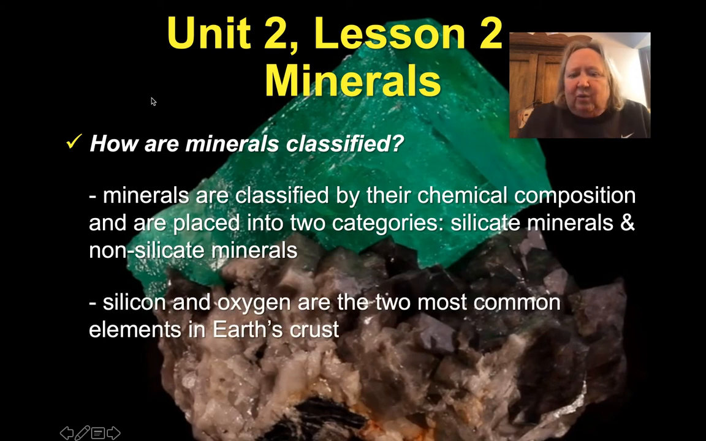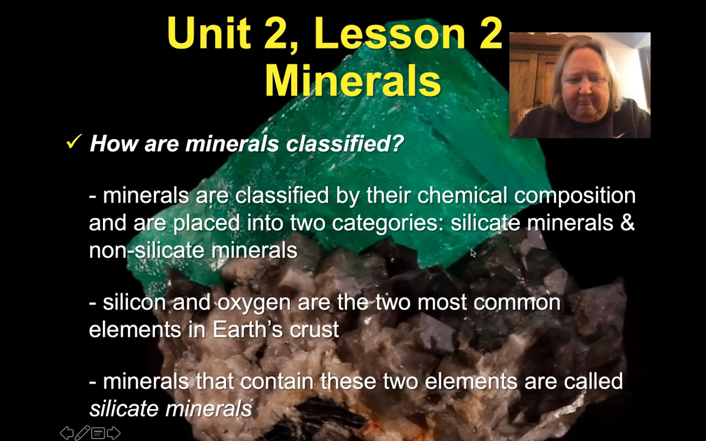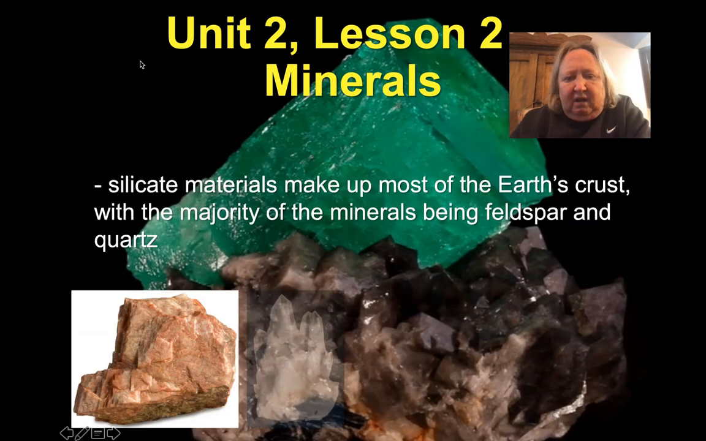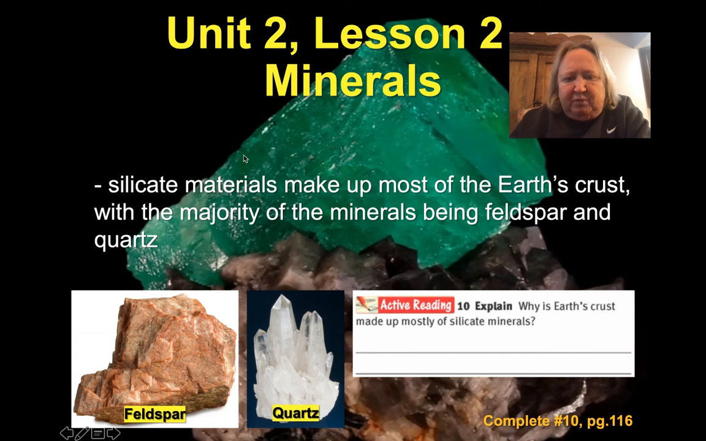A silicate means it is made from silicon and oxygen. They are the 2 most common elements in Earth's crust. Not out in the atmosphere, but in Earth's crust, silicon and oxygen are the most common. If the mineral is formed from that, it is called a silicate. Minerals that contain these elements are called silicate minerals. They make up most of Earth's crust, with the majority being feldspar and quartz.